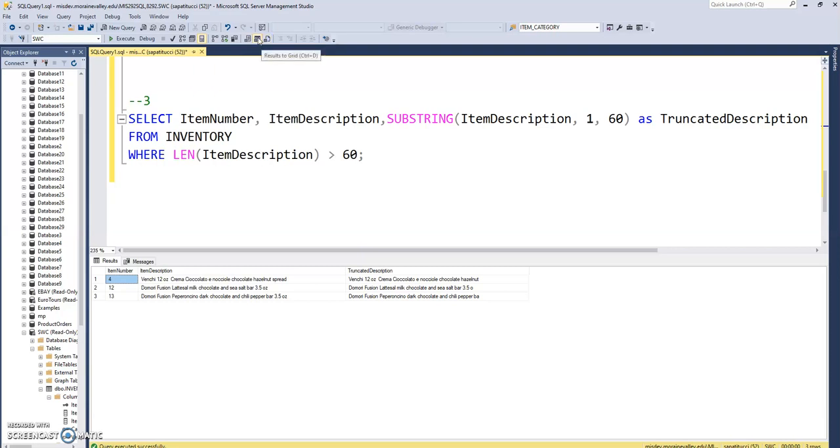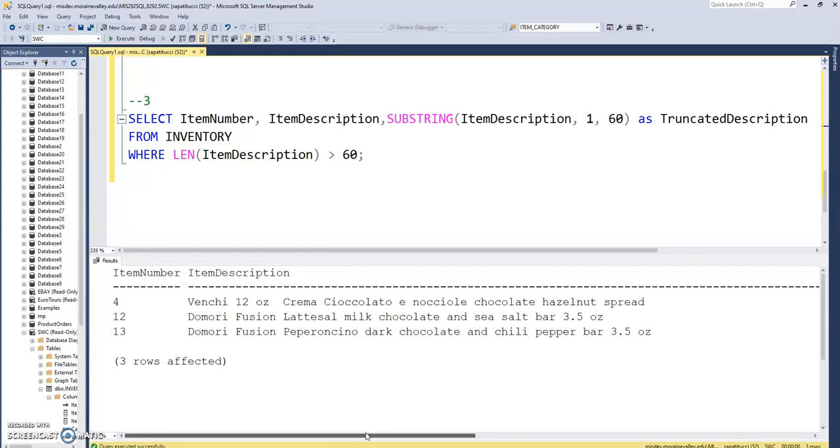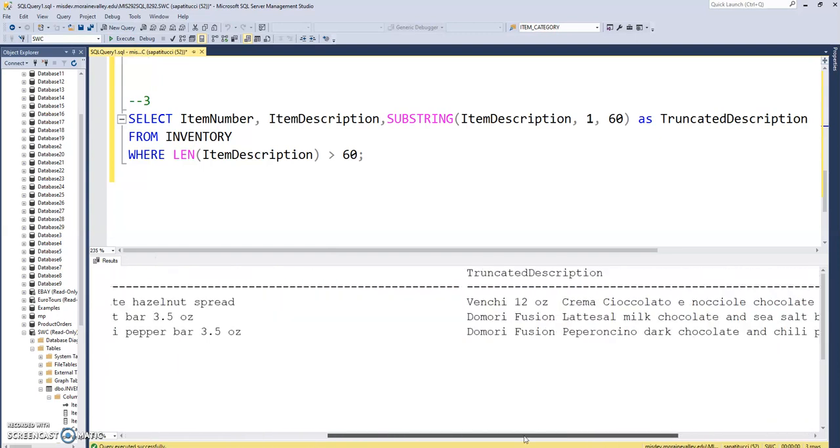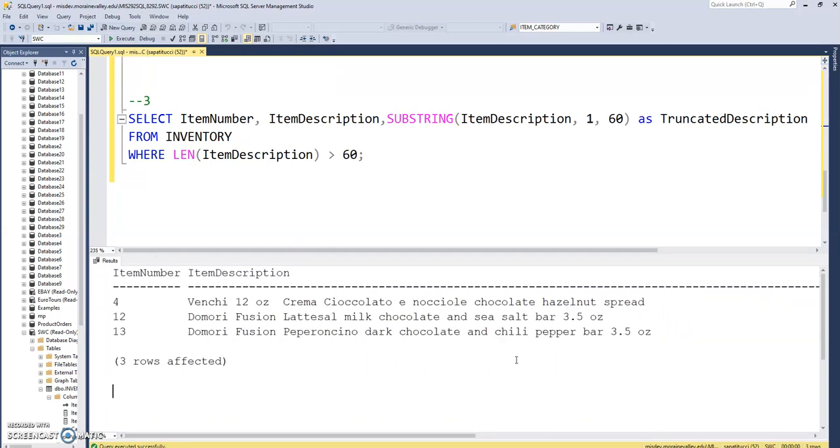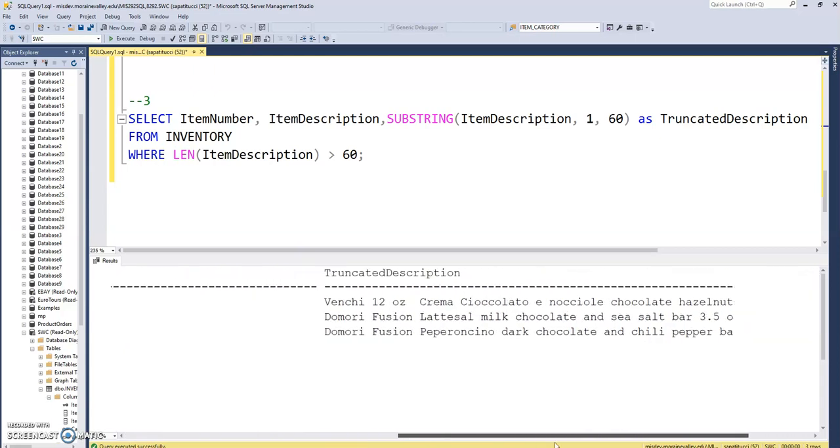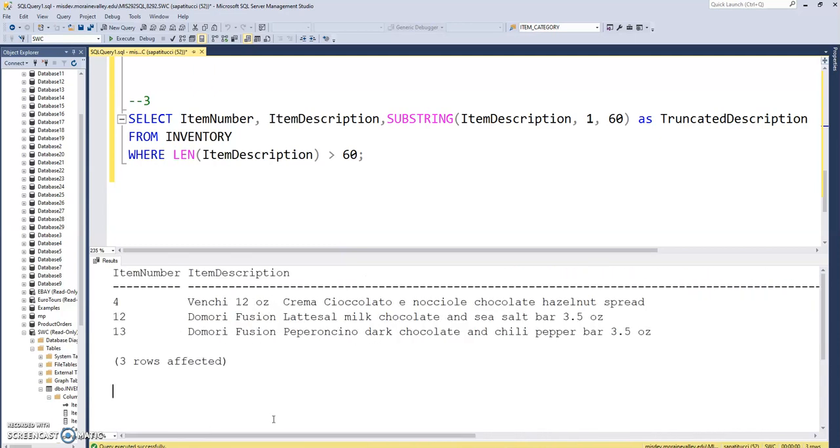So it's these buttons here, these 3. Now, results to file, I'm never going to have you use. Results to grid is the default, and that's why I'm seeing the grid results. But the leftmost of the 3 buttons is results to text. Let me run the query now that I've chosen results to text, and you can see the font is quite big. There probably is a way to decrease the font. I'm not going to fiddle around with it in the video. But there it is. So there you have your text results. Okay, so that was number 3.